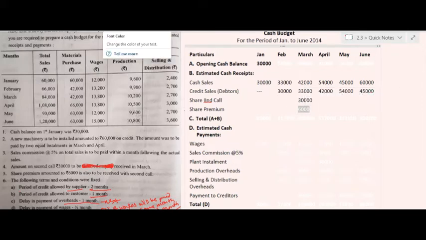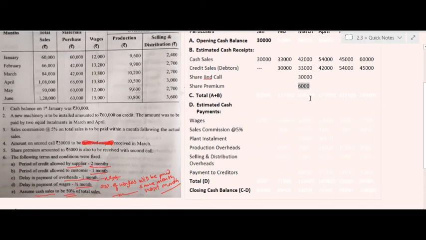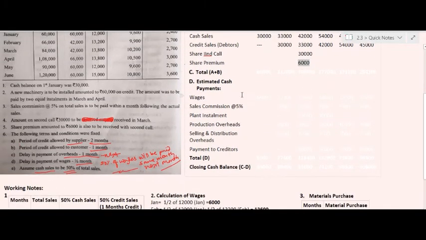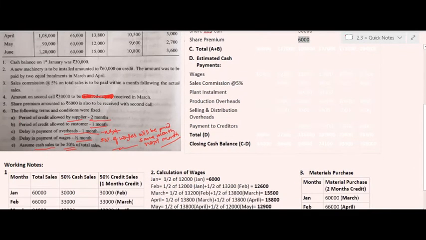So, moving towards the estimated cash payments. The first item of expense is wages. We have been given additional information regarding wages: the delay in payment of wages is half of the month. It means 50% of wages will be paid in the same month and the remaining 50% will be paid in the next month.